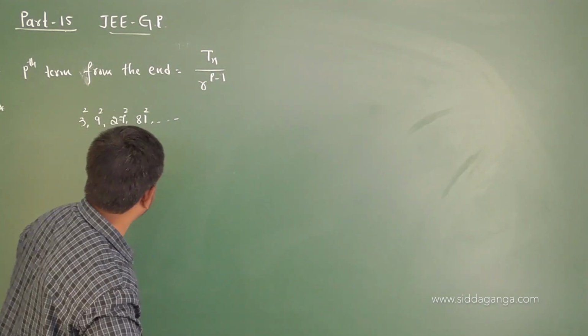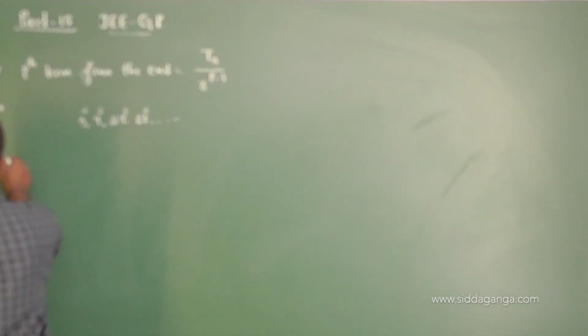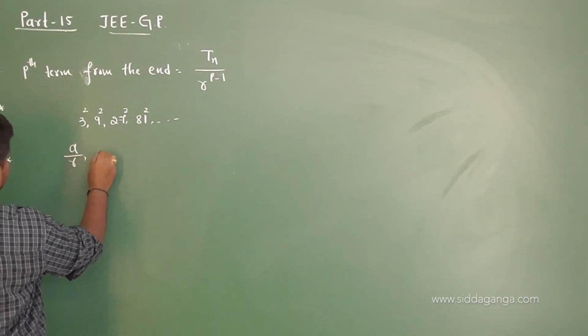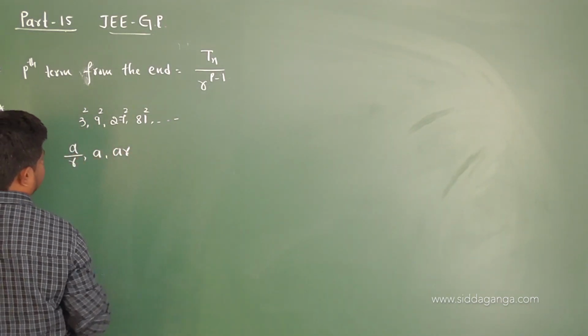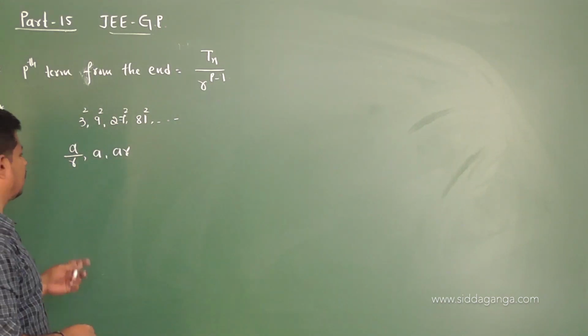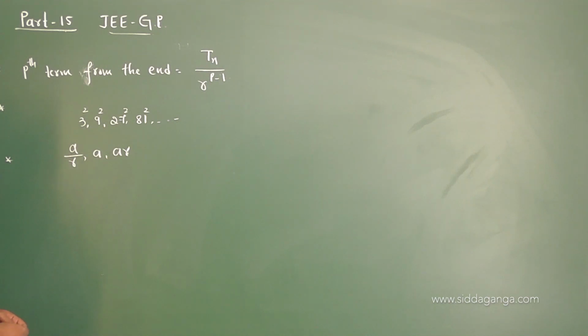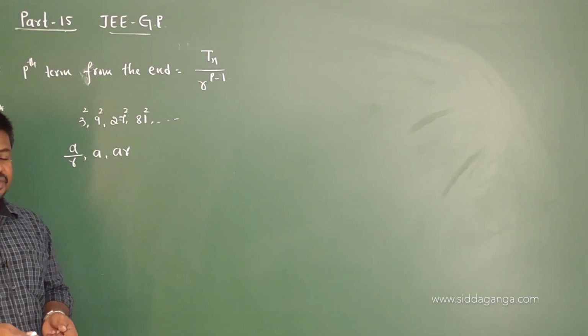And the first three terms of a GP can be taken as A by R, A and AR. I think you are all familiar with this. First three terms of a GP can be taken as A by R, A and AR, where A is the first term and R is the common ratio.